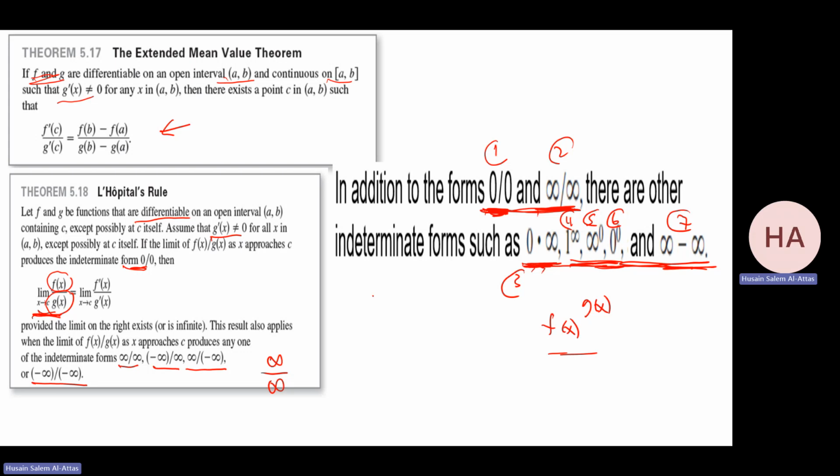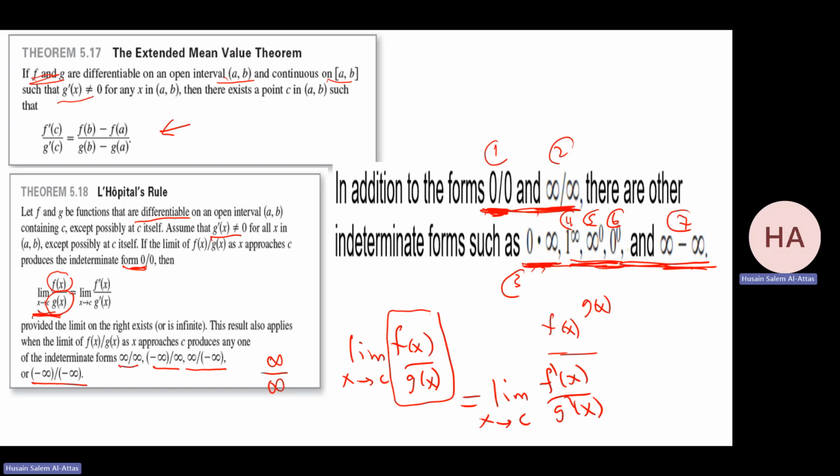The limit as x goes to c of f of x over g of x is the same as this limit, f prime over g prime. So I change the problem. Instead of dealing with f over g at x, I will deal with f prime over g prime at x, and check: can I find it? Will it be an easy limit? Can I find it quickly, or do I need to do some manipulation to get the answer? So the problem changes from this to another limit problem.